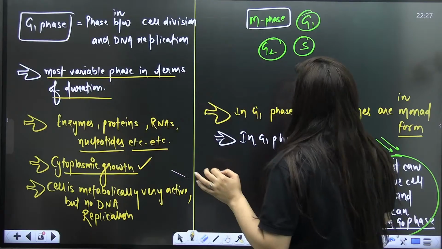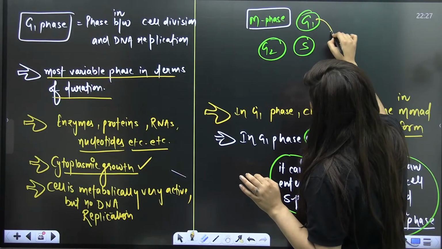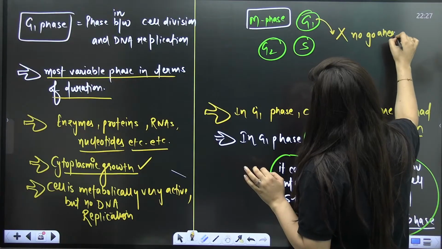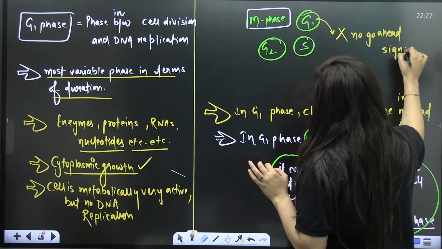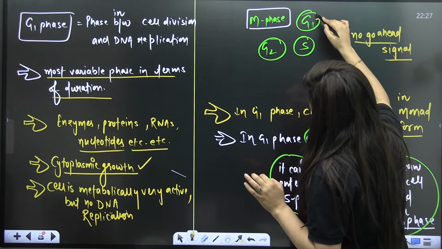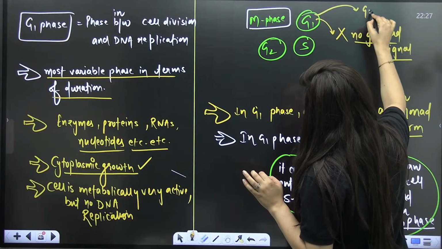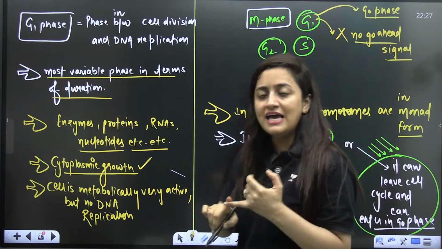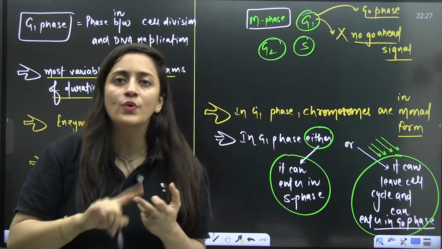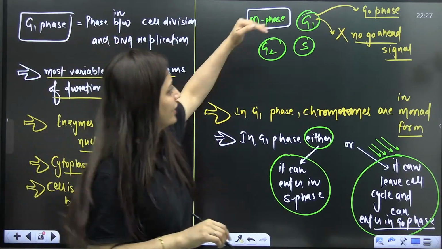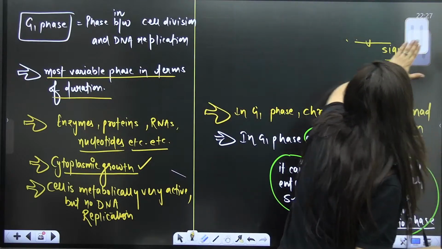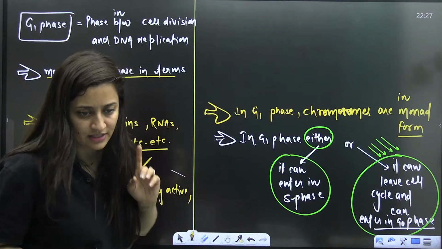Now, students, when you look at this G1 phase, if there is no go-ahead signal for the division, the cell will leave this and enter the G0 phase, which is also known as the cell arrest phase, also known as the quiescent phase. If the go-ahead signal is there, it will enter the S phase.